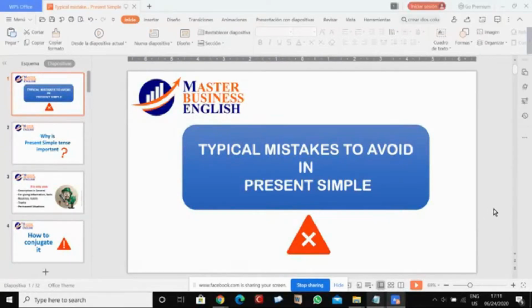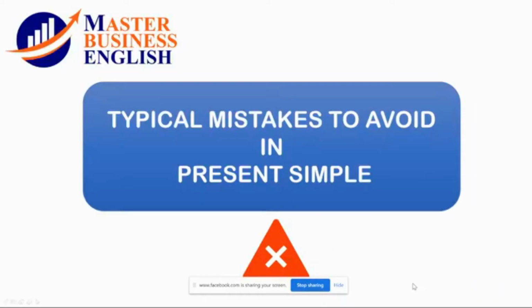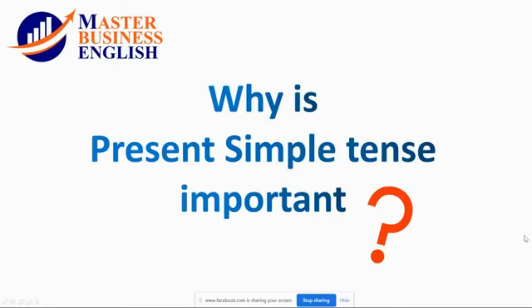We're going to talk about the typical mistakes to avoid in present simple. Why is present simple so important?